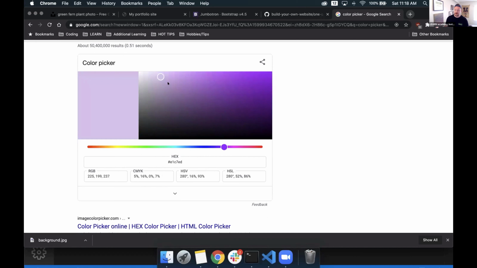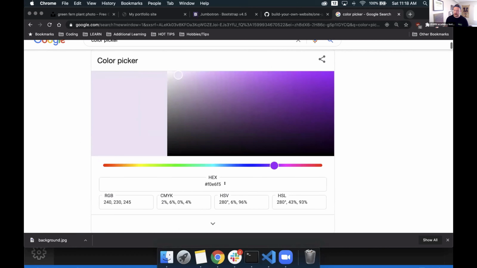Let's go near purple. I think that's kind of cool. Mauve kind of color. After I've selected the exact shade that I want, this is a nice preview of it. Down here in the hex area, it gives me this code, including this pound sign. So this is a hexadecimal color. I will take this, copy it,